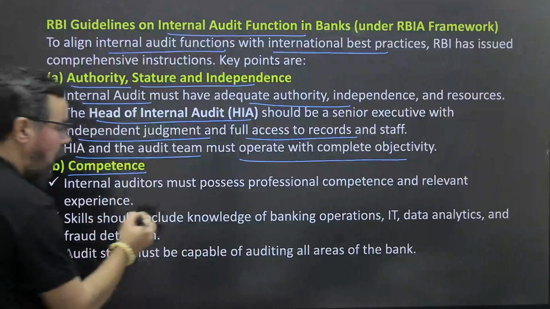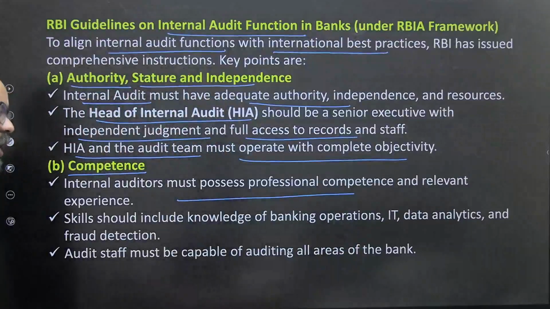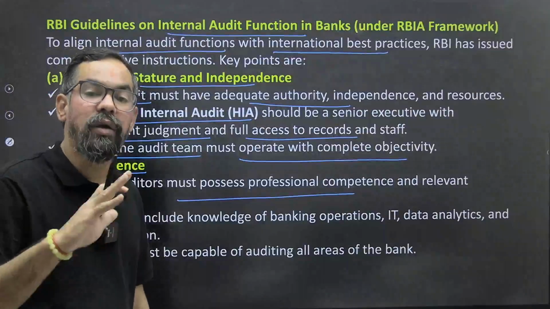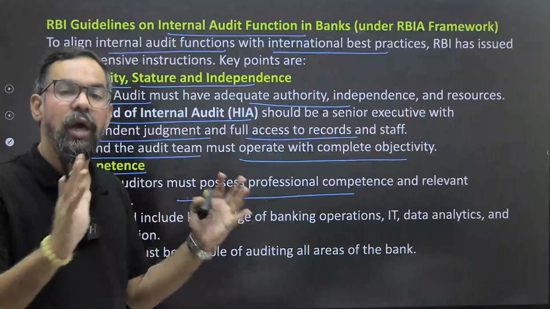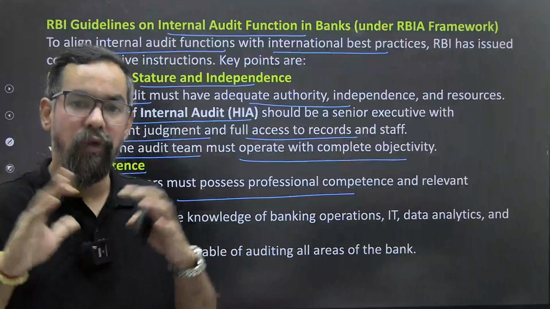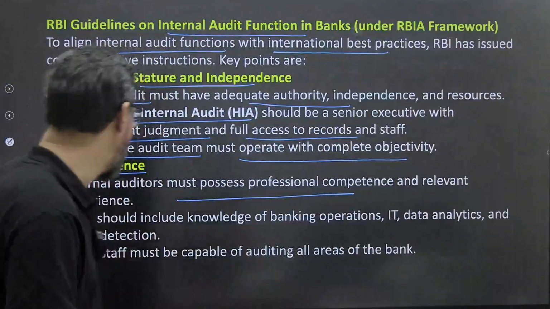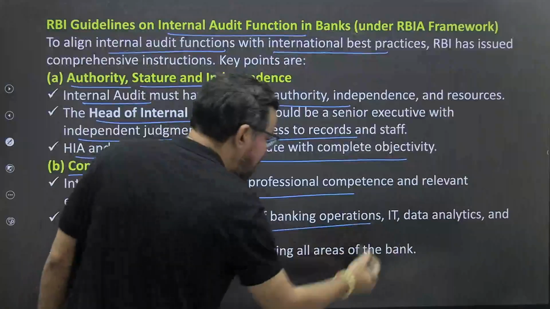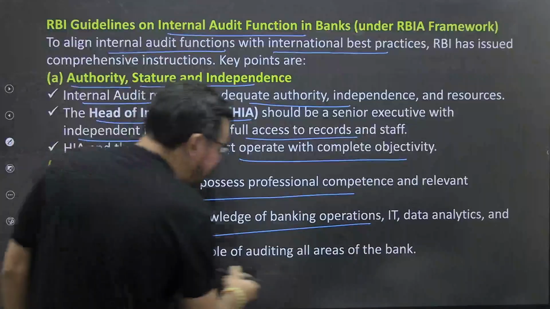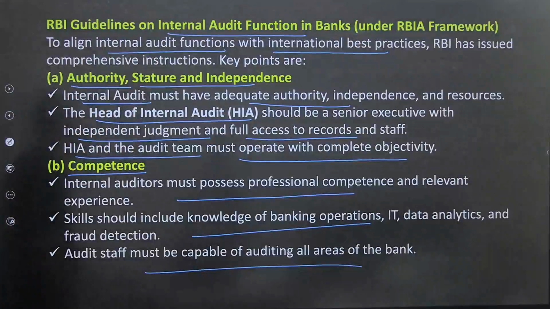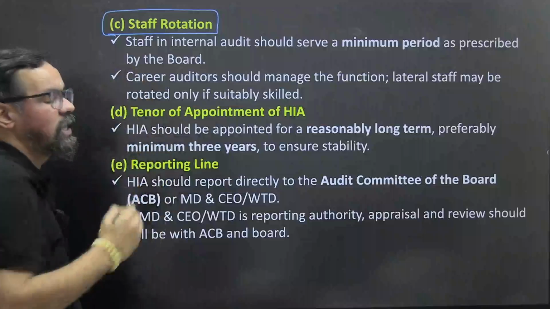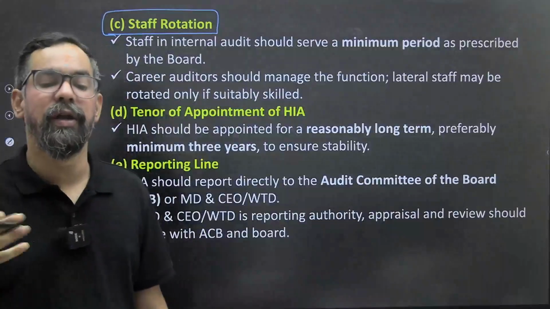Competence. Internal auditors must possess professional competence and relevant experience. Let's say if a person is conducting an audit on our trading book, they must have some knowledge of that trading book, where the bank basically deals in forex or other securities, buying and selling. The skills should include knowledge of banking operations, IT, data analytics, and fraud detection. So audit staff must be capable of auditing all areas of the bank. Next one, staff rotation. Okay, so this helps auditors develop their different expertise.